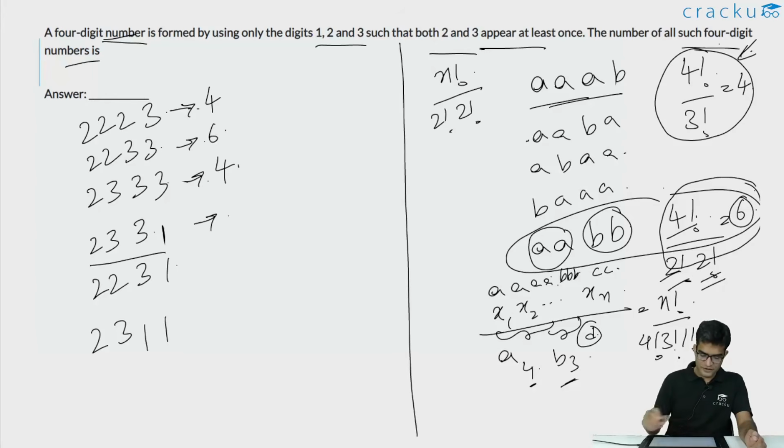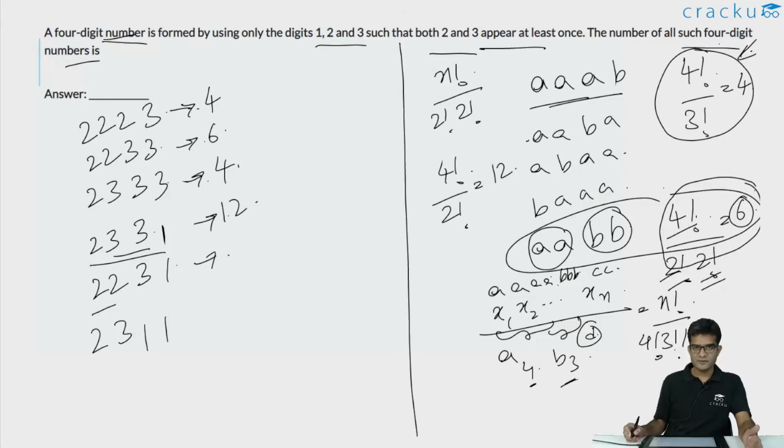Now you have 2 3 3 1. So again, it has to be 4 factorial divided by 2 factorial because only 3 is repeated 2 times. 4 factorial divided by 2 factorial will be equal to 12. So this will be 12. In this particular case, again 1 and 3 are distinct, they are not repeated, but 2 is repeated 2 times. So again it will be 4 factorial divided by 2 factorial, which is 12.